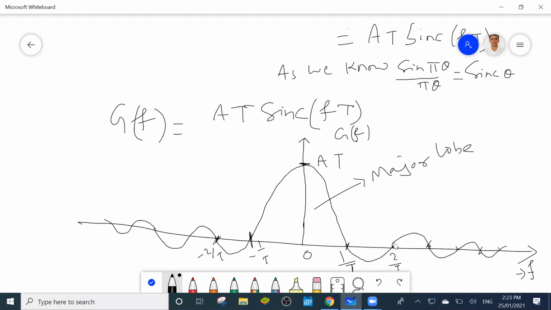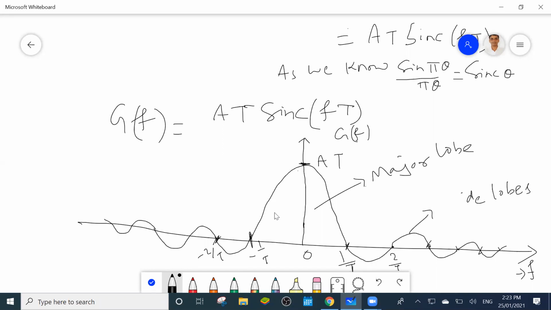Then these are the minor lobes or side lobes. 99% of the energy is present in the major lobe, so we only use the major lobe for our calculations.